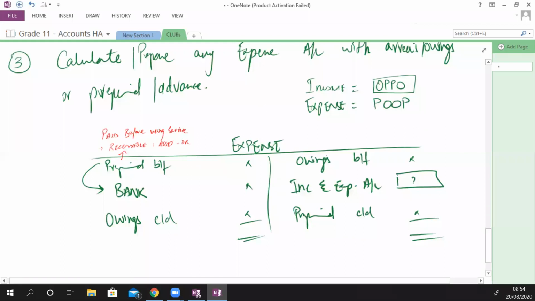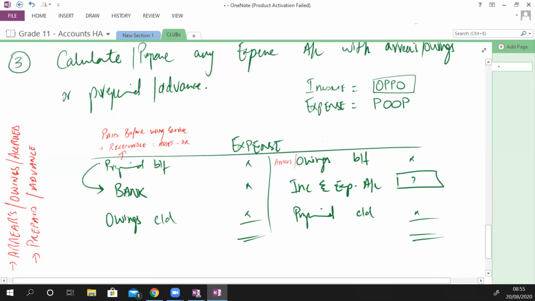Expenses paid in owings, arrears, owings, accrued, same thing. ठीक है. चलो मैं यहाँ लिख देता हूँ. Arrears, owings, accrued, prepaid, and advance. Same thing. ठीक है. Okay.